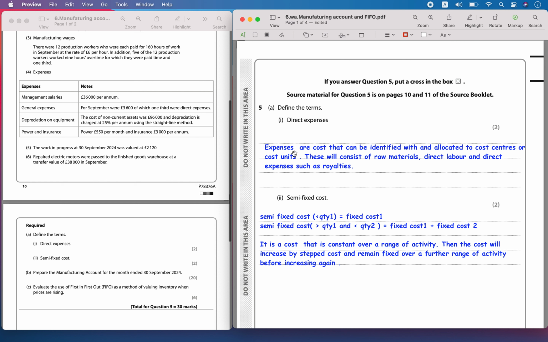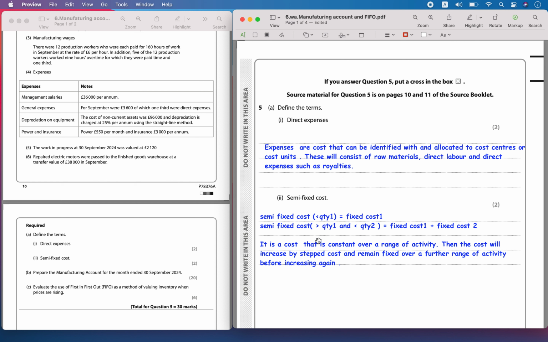Now let's start answering the question. The first question is to define the term direct expenses. Direct expenses are the costs to the business that can be identified with a specific cost center. They can be allocated to that particular cost center. So it consists of raw materials, direct labor and direct expenses such as royalty.